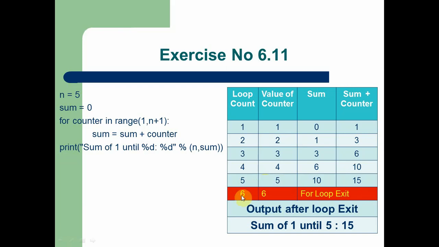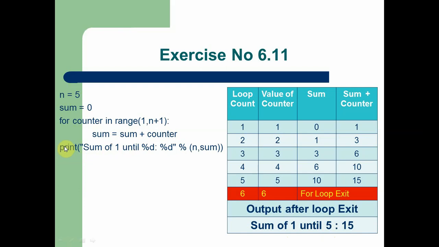When the loop count enters the sixth count, the counter variable value is 6. At that time the loop ends, because n plus 1, that is n is equal to 5 plus 1, is 6. When the loop count enters the sixth value, the loop exits. After executing this loop statement, the sum of 1 until 5, which is 15, is printed on the screen, because we are using this print statement without tab.